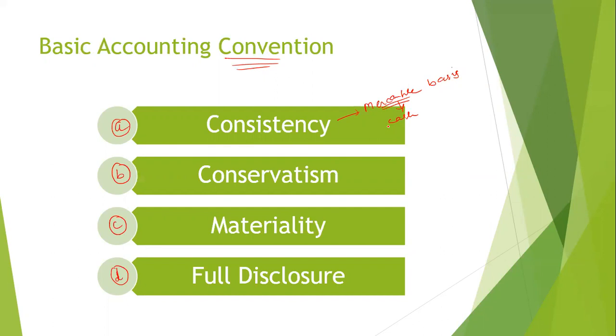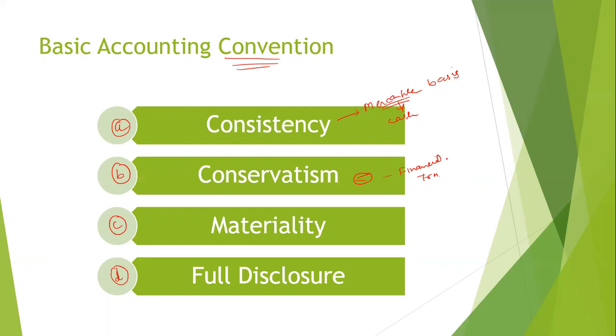Second part is conservatism. Now in accountancy, this convention says that at the time of recording any financial transactions, one should recognize no profit but provide for all possible losses.